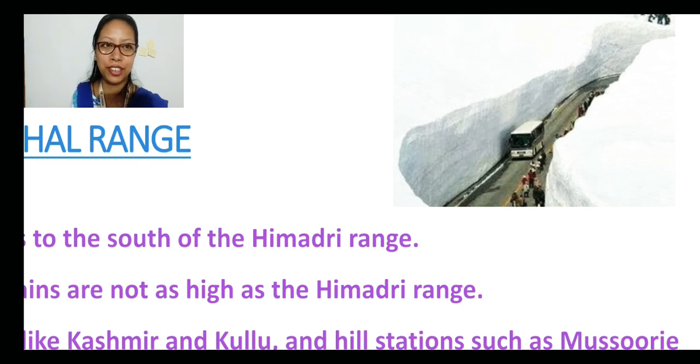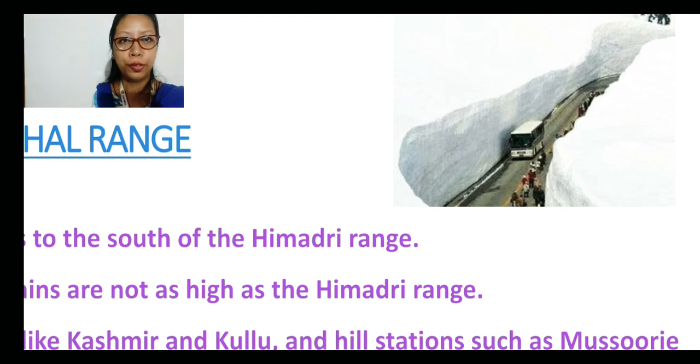You can imagine how much snowfall it has. People move through that road, which connects to Leh Ladakh. This pass is very famous because most of the year it is covered with snow.